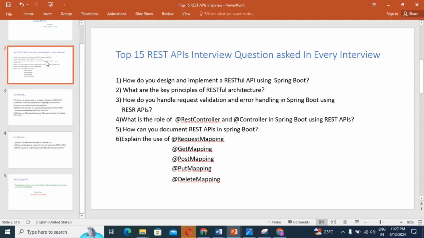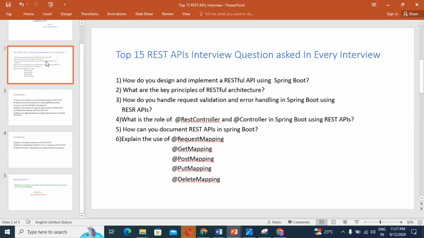If you're going to handle the error, you need to handle it with the help of the @ExceptionHandler annotation, to handle MethodArgumentNotValidException and customize the response as well, right? Apart from that, you can also handle custom exceptions.